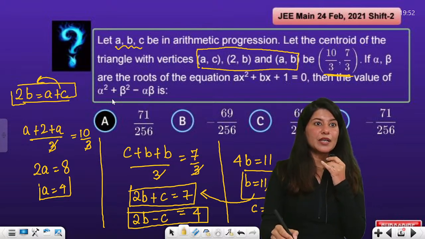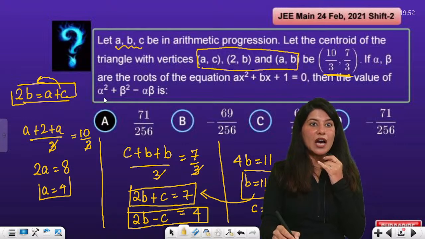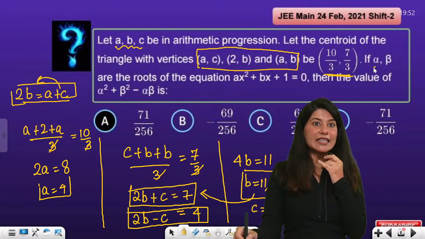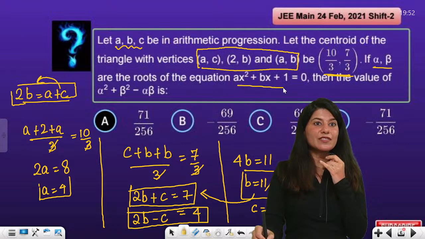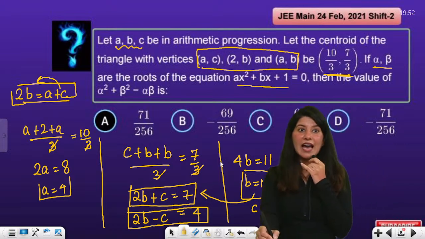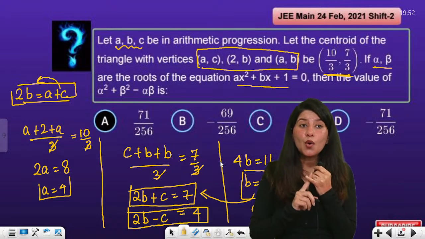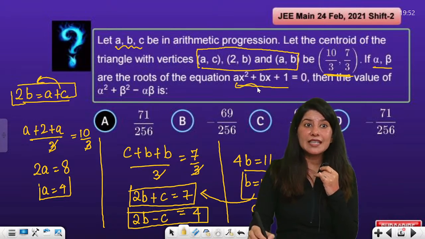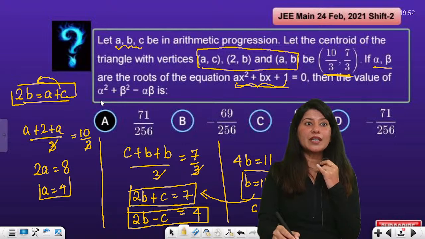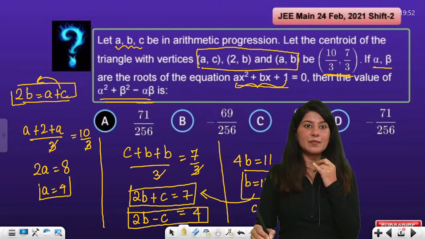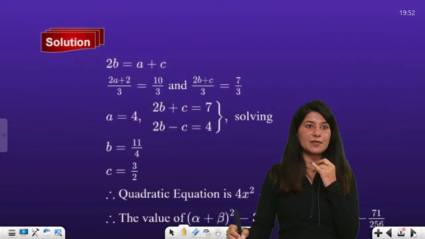Now it is given that alpha, beta are the roots of this equation. So you know A, you know B, which means you know this equation, and what you are looking for is alpha square plus beta square minus alpha beta. So how are you going to calculate it? Let me just show you.